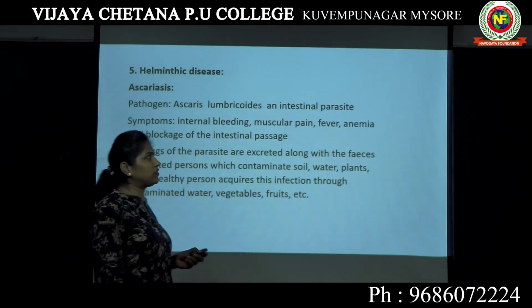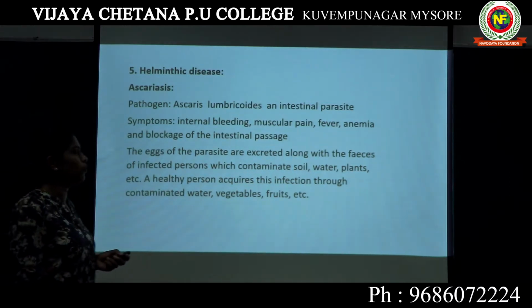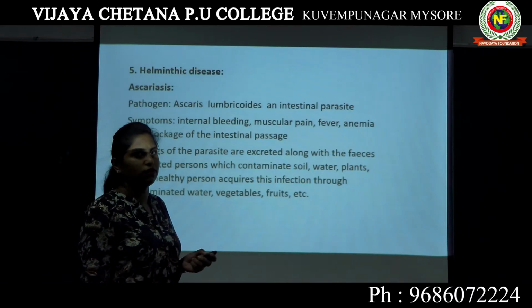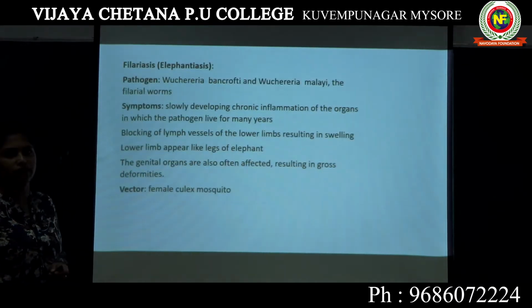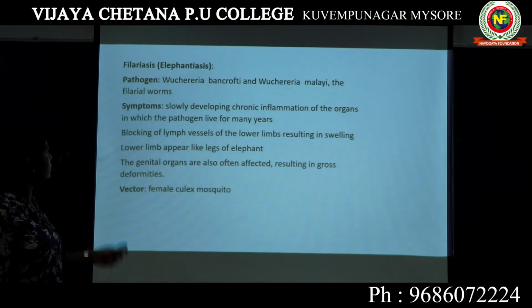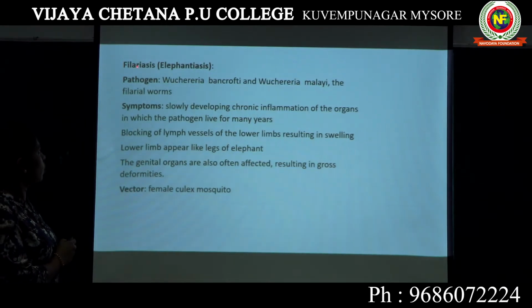This is the first type of helminthic disease. Next we will look into the next helminthic disease, which is filariasis or elephantiasis. This is the second helminthic disease, known as filariasis or elephantiasis.